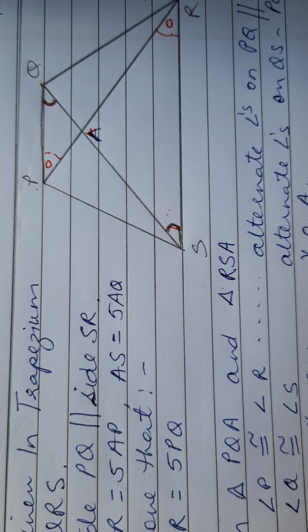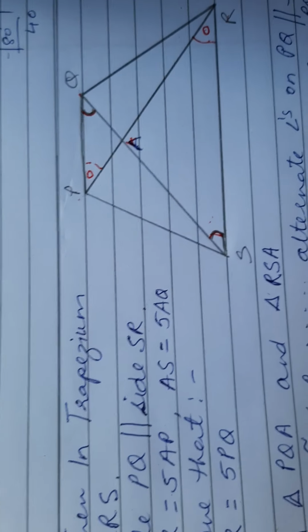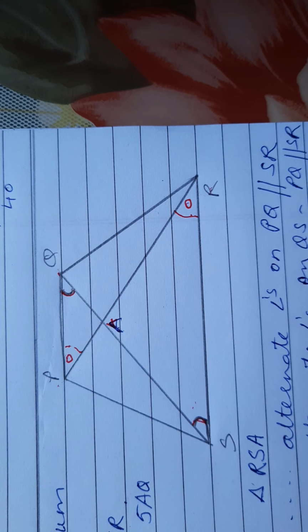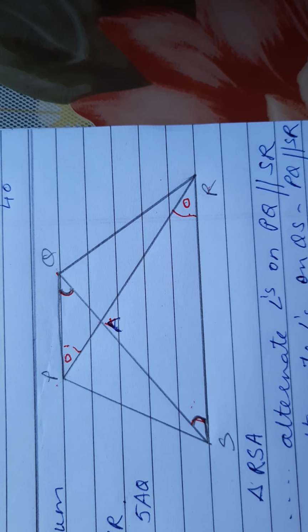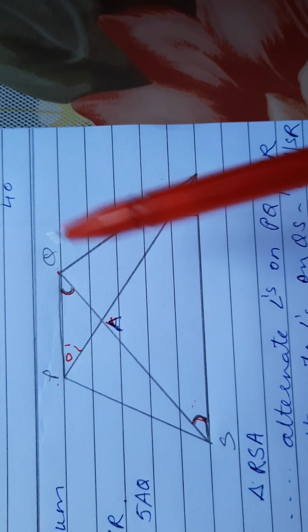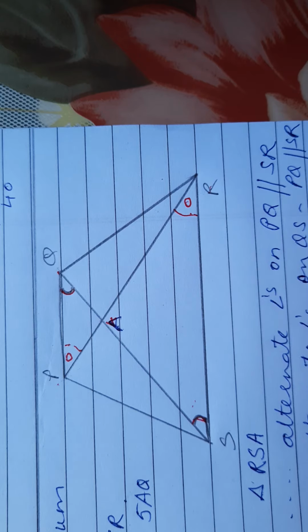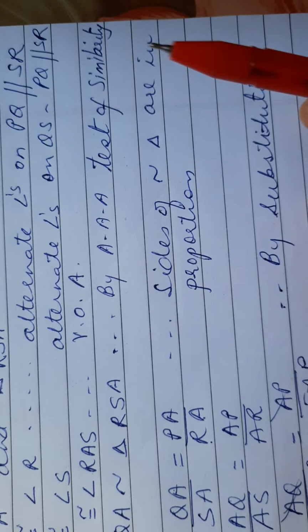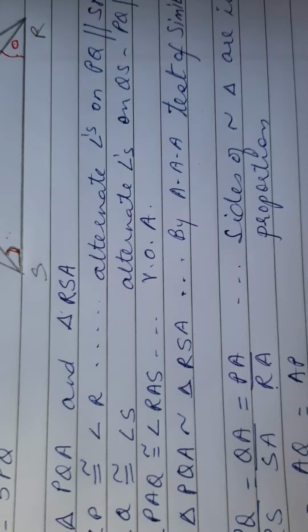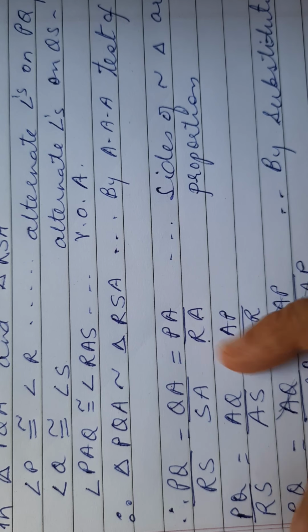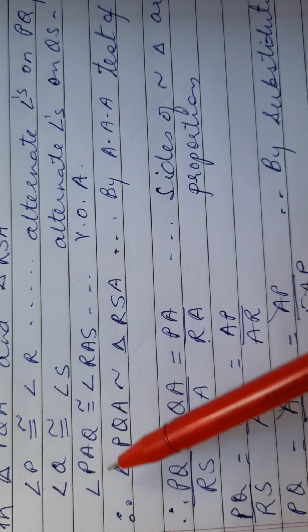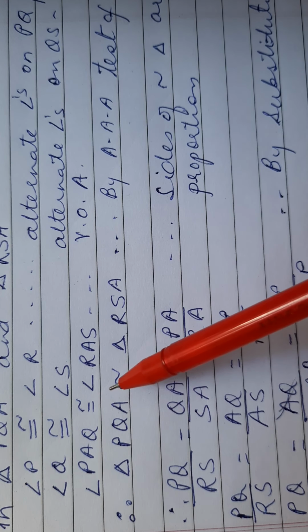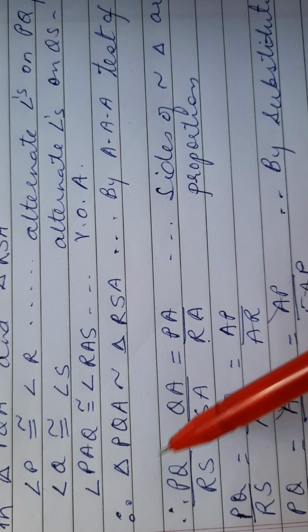The video just stopped, so we continue with question number 5. In question number 5 we have PQS in alternate angle. Because it is a trapezium, PQ is parallel to SR, so the alternate angles are congruent. Angle P is congruent to R, Q is congruent to S, and angle PAQ is congruent to RAS, vertically opposite angles,